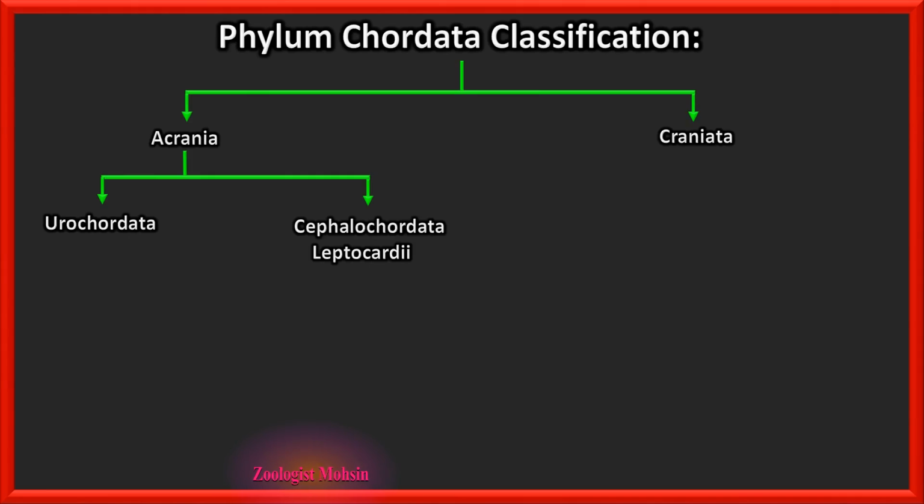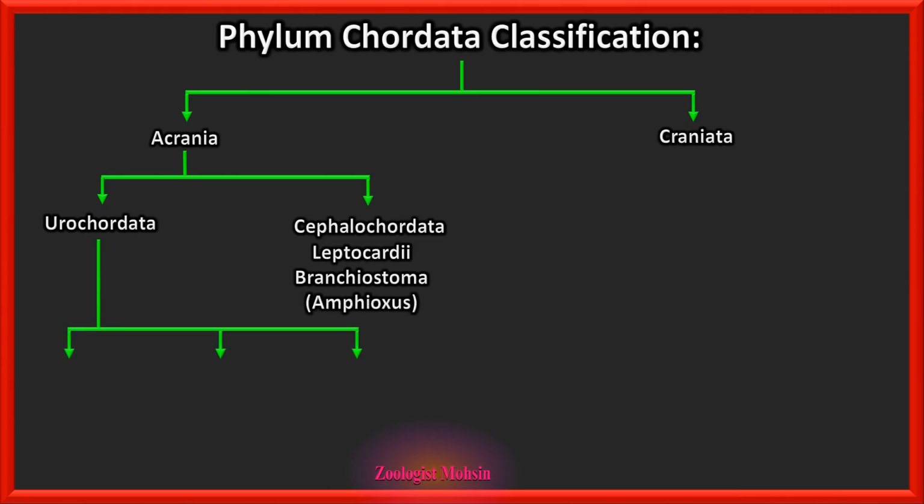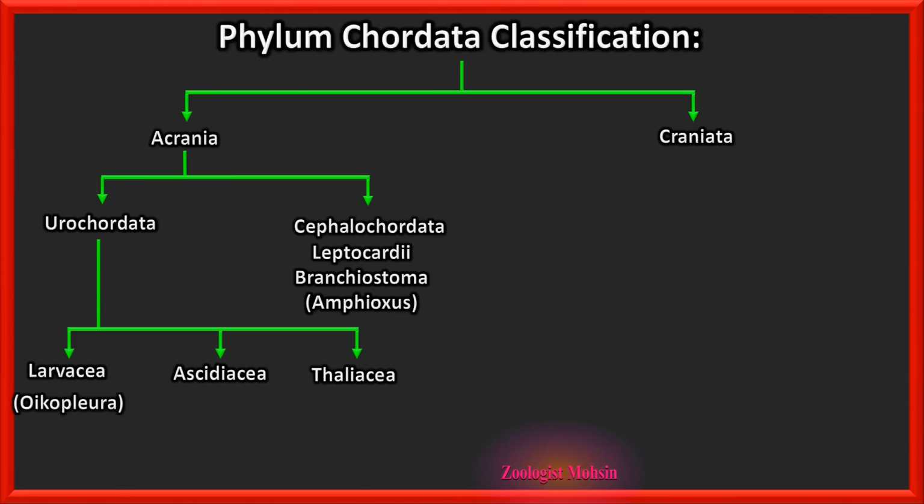Now, cephalochordate has only one important class, and that is Leptocardii. Its example is Branchiostoma, commonly called Amphioxus, while urochordates have three classes: Larvacea, Ascidiacea, and Thaliacea. Now, examples of these classes are important for you to remember. The example of Larvacea is Oikopleura, Ascidia for Ascidiacea, and for Thaliacea it is Salpa.